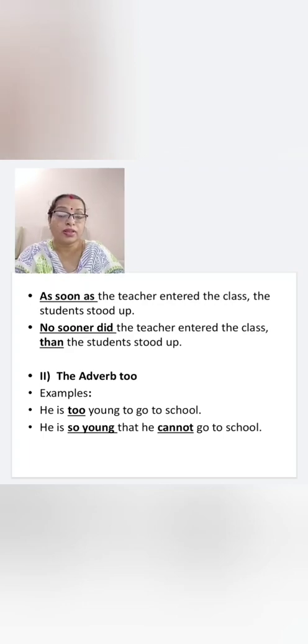So young, and then the opposite, cannot, you have to write. He is so young is the main clause, that he cannot go to school will be in the subordinate clause. Already we have studied before.